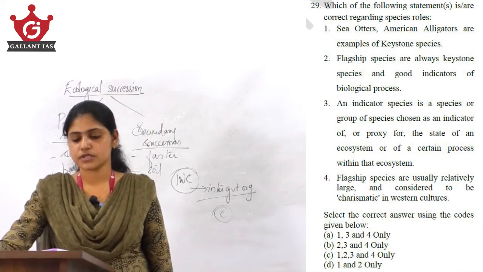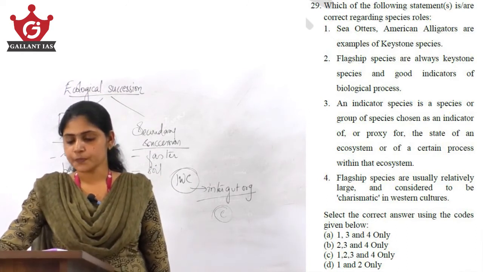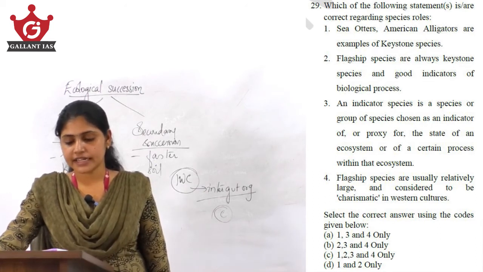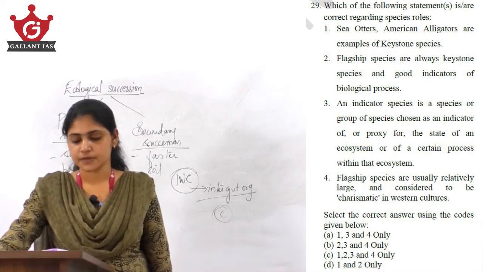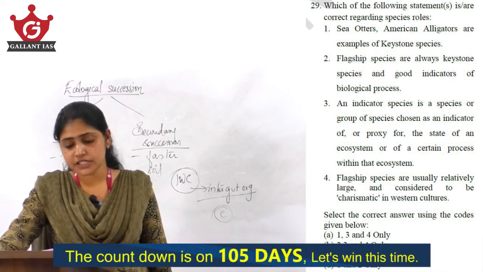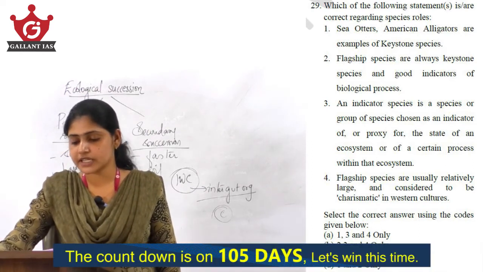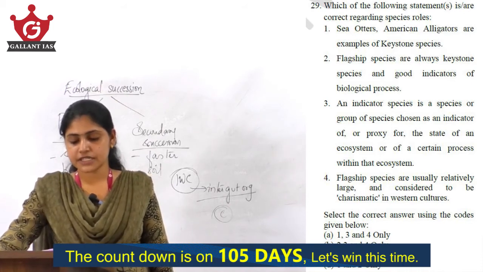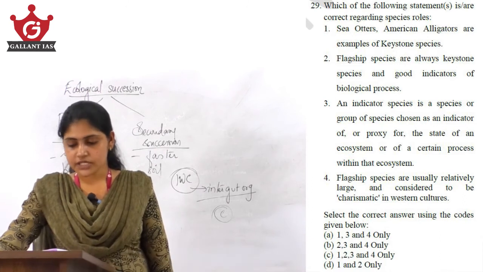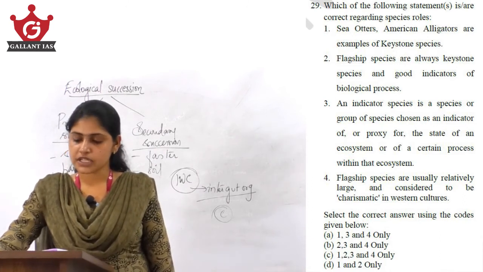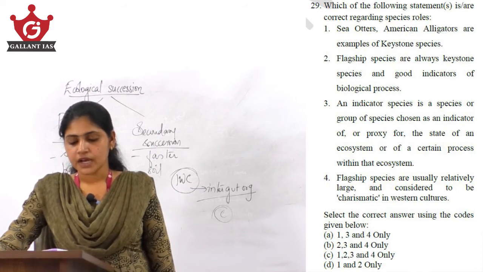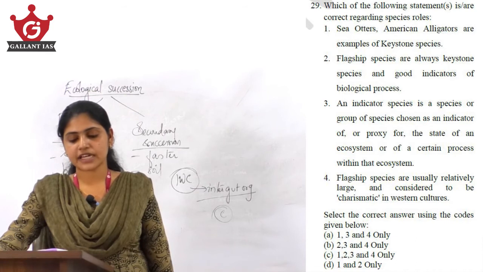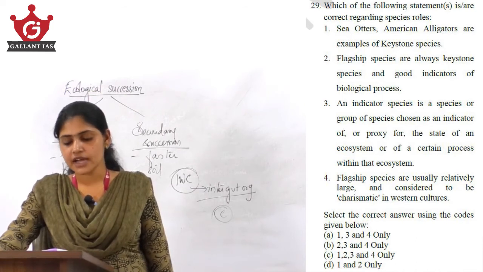Yes, next question is question number 29 with regard to species roles. The first statement says sea otters, American alligators are examples of keystone species. The second statement says flagship species are always keystone species and good indicators of biological process. The third statement says an indicator species is a species or group of species chosen as an indicator of or proxy for the state of an ecosystem or of a certain process within that ecosystem.